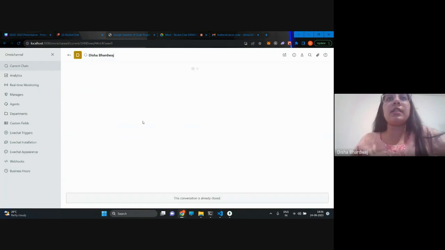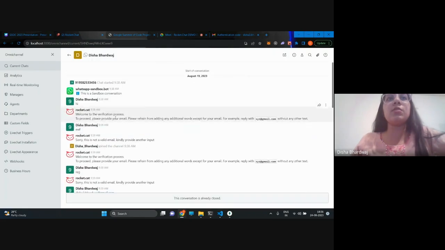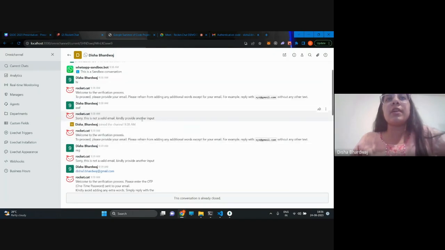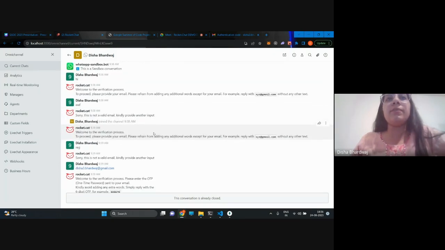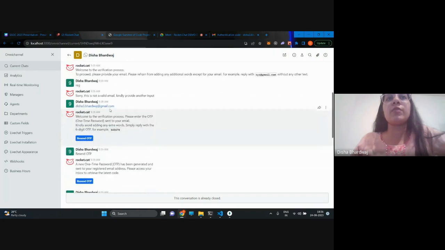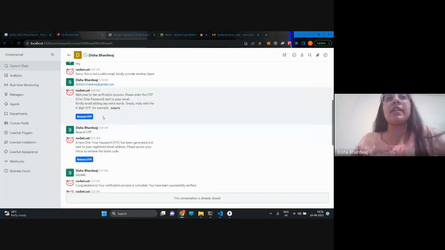For the live chat, suppose we have something like this, and even if I provide a wrong email, it will not give me access. So I have to provide a proper email, and I will get an email. I can also send a resend OTP, because right now that's the UI. These are the UI kit buttons which we are using for the resend OTP. Right now it's not there in the live chat widget.